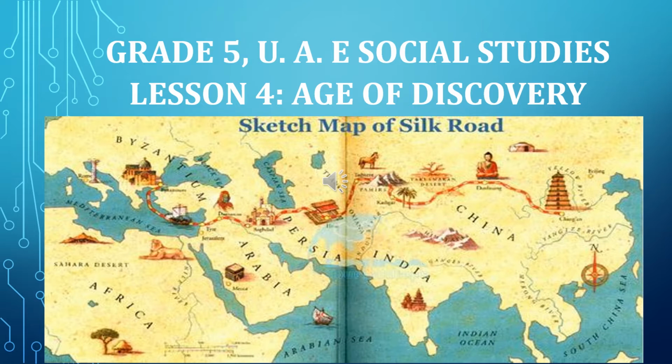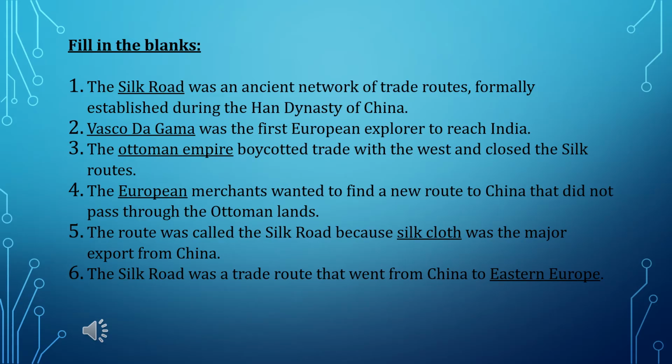Today we will be looking at the Grade 5 U.A.E Social Studies Lesson 4 Age of Discovery. Fill in the blanks. Question number 1. The Silk Road was an ancient network of trade routes formally established during the Han Dynasty of China.